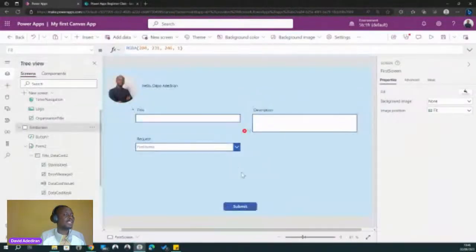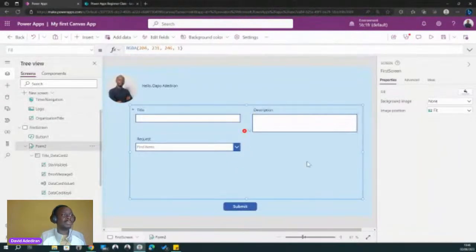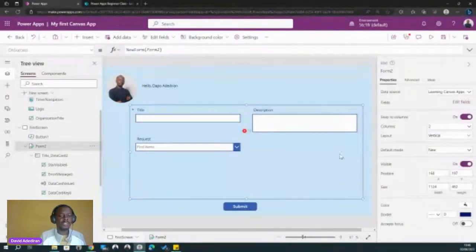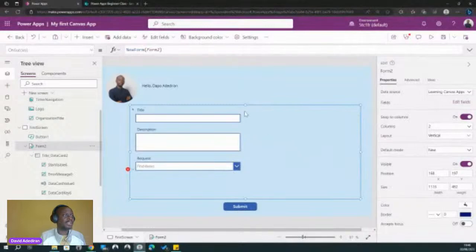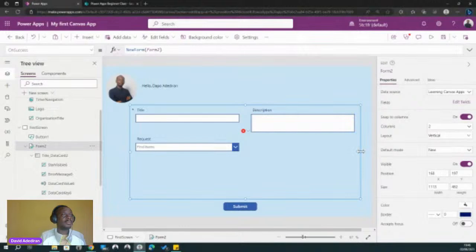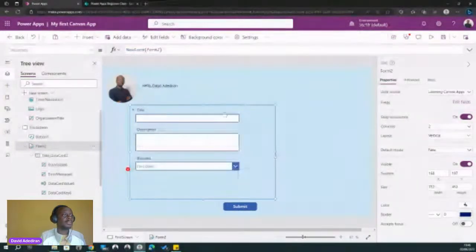So now what we're going to do is reduce the size of the form just a bit, right? I'm going to reduce it a bit. So, right, okay.